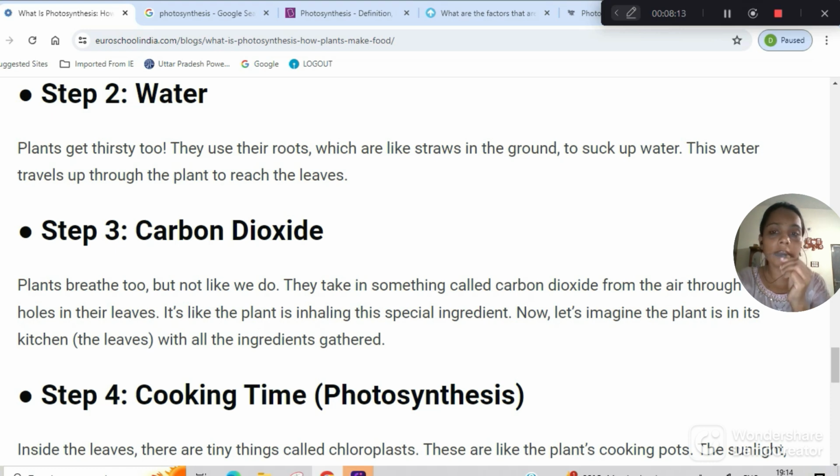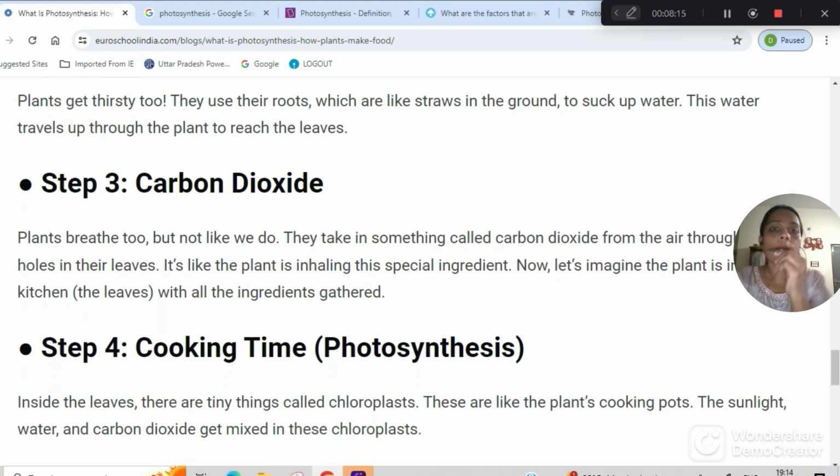So plants get thirsty too. They use their roots, which are like straws in the ground, to suck up the water. In the higher classes you will study about xylem and phloem and their work. Xylem is used to suck the water, and phloem is for the minerals.